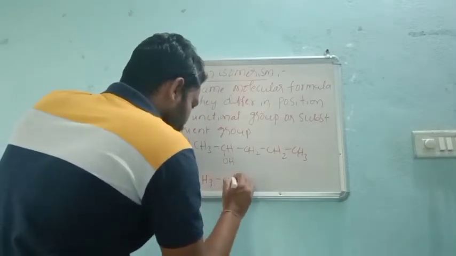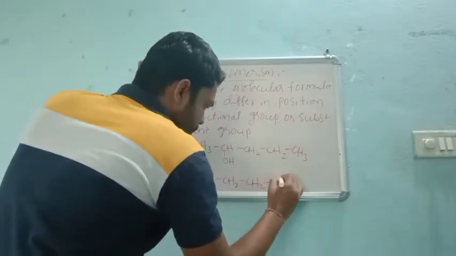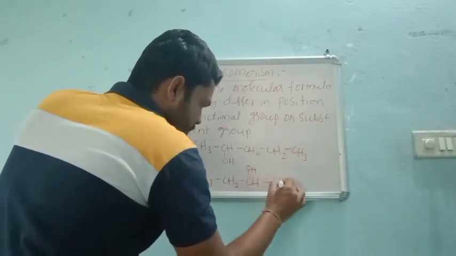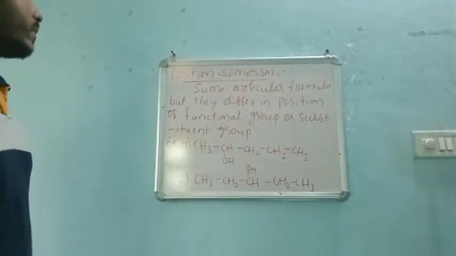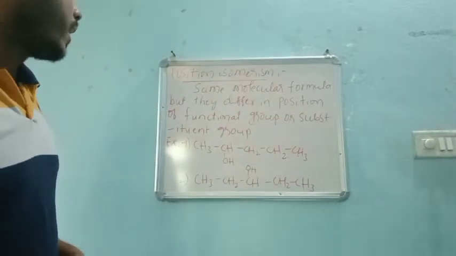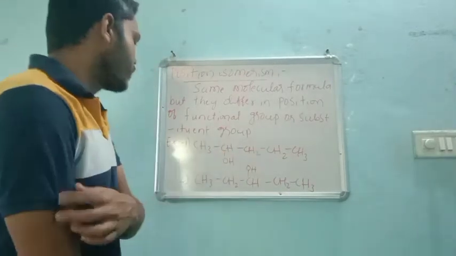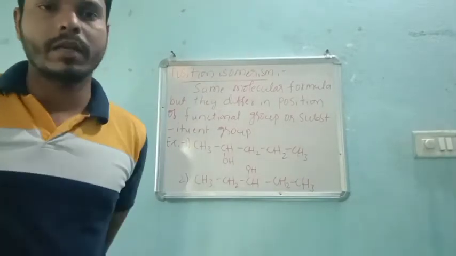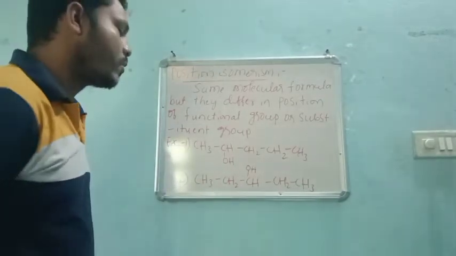CH3, CH2, CH2, OH, CHOH, CH2, CH3. So now the first priority is to count the number of carbon, hydrogen and O. O is extra here in this case, so that's why we need to count the oxygen also. That means each and everything present in our compound we have to count. That is nothing but the molecular formula, that means the total number.